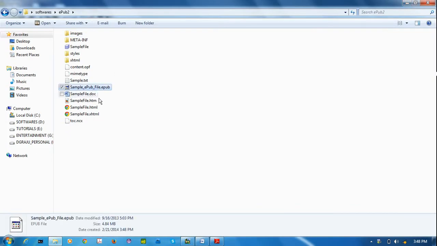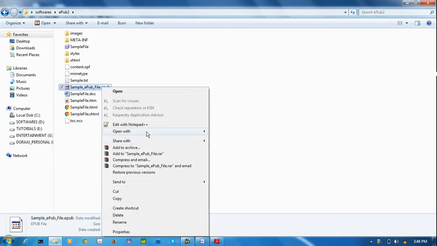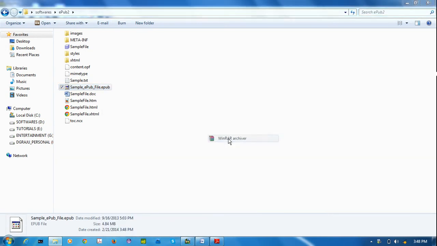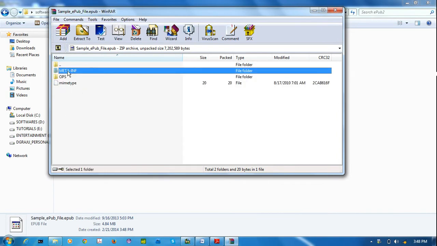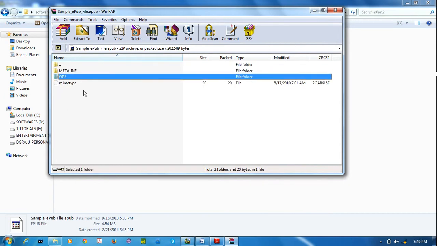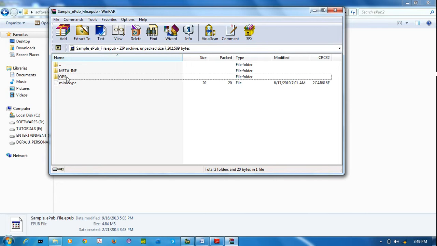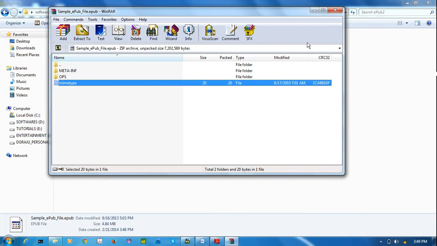I have one sample EPUB file. I am opening it in WinRAR. See the structure. META-INF contains one container file. Next OPS or OEBPS. You can use OEBPS also. OPS means Open Package Structure. OEBPS means Open eBook Publication Structure. And one mimetype file.